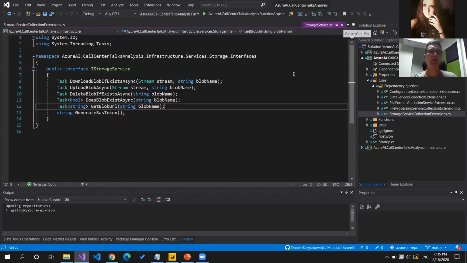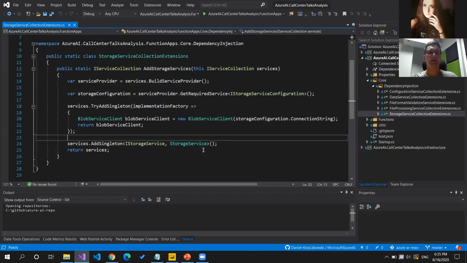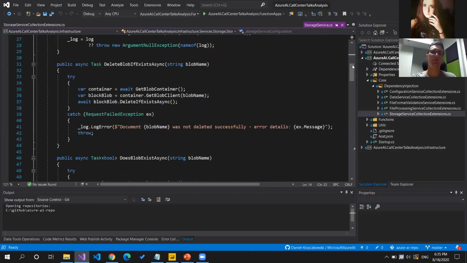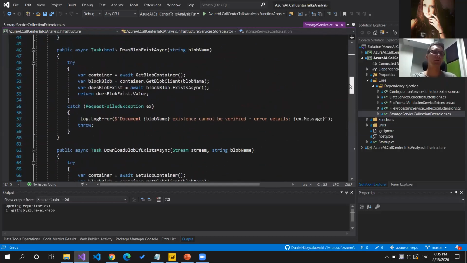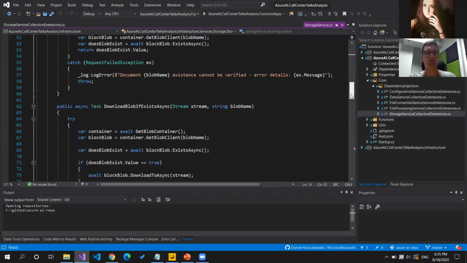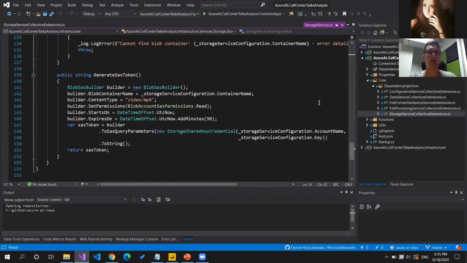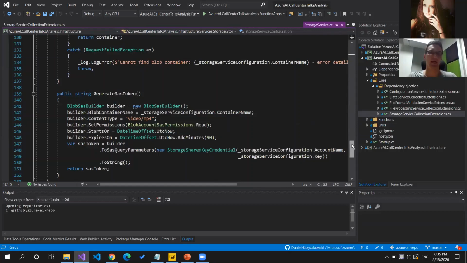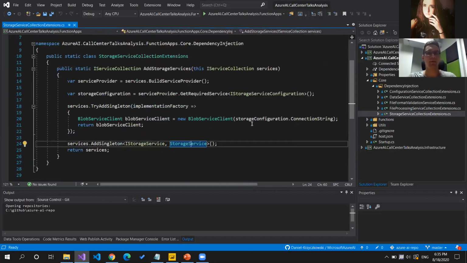So of course here, as I mentioned, everything is implemented in this storage service class. So if you go to the GitHub, you can notice that there are different methods. There is logging added with Application Insights, just to make sure that we know what's happening if the file was not uploaded correctly or something like this. You will find this generate SAS token method here also.